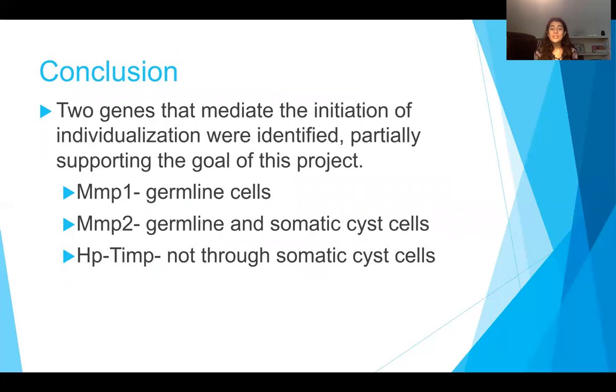So to conclude, two genes that mediate the initiation of individualization were found, partially supporting the goal of this project, since the original goal was to test around 300 genes from the candidate gene list. MMP1 and MMP2 both regulate the germline cells, but MMP2 also regulates somatic cyst cells, which MMP1 does not. And HP-TIMP was only tested for somatic cyst cells because I only crossed it with Vasa, and it was not shown to have any effect, which means it does not regulate somatic support cells or somatic cyst cells. I did not test it for the germline, so that would be one of the next steps I would like to take with this experiment.